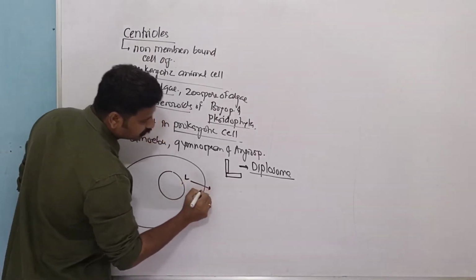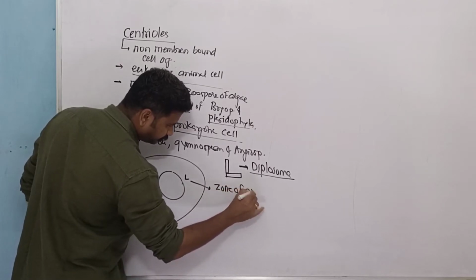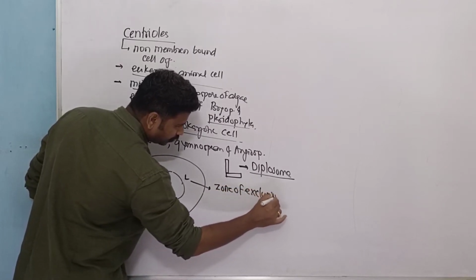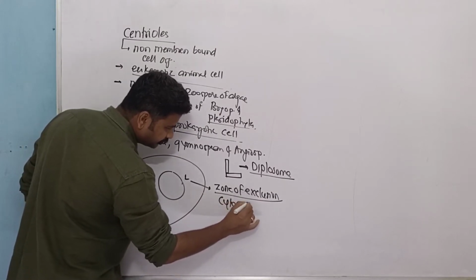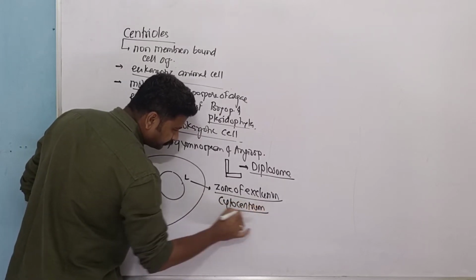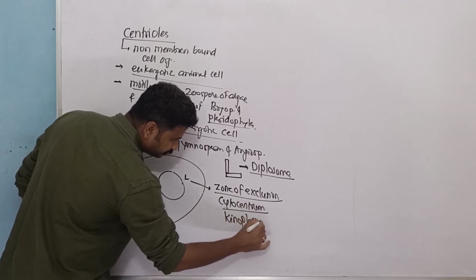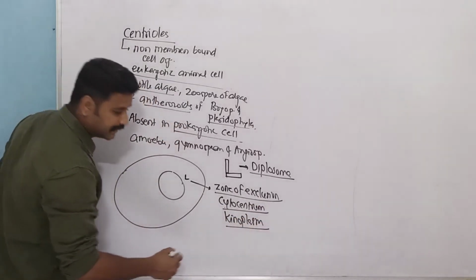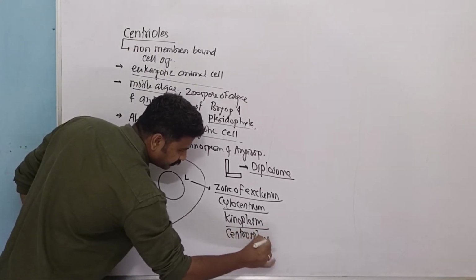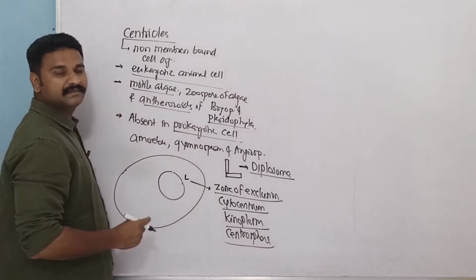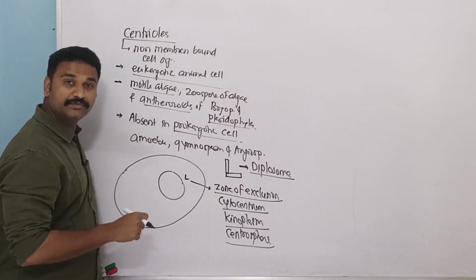This area is called as zone of exclusion, or it is called as cytocentrum, or it is called as kinoplasm, or it is called as centrosphere. These are the various names for the area where the centrosomes are situated in the cell.